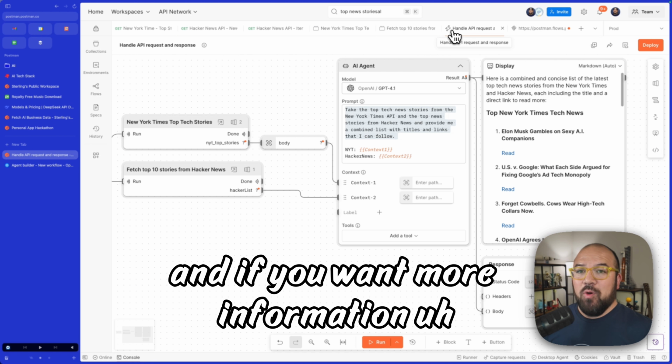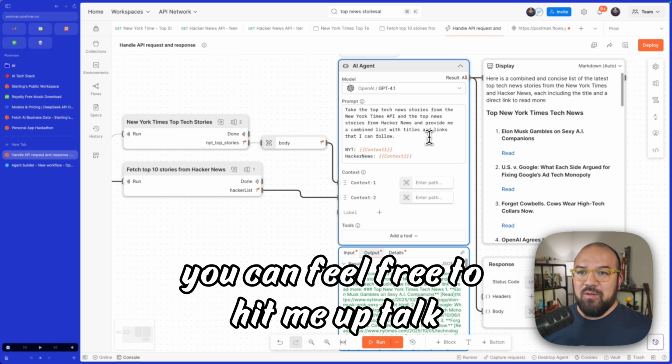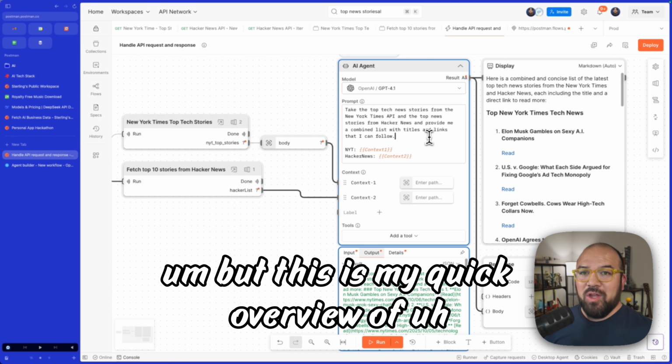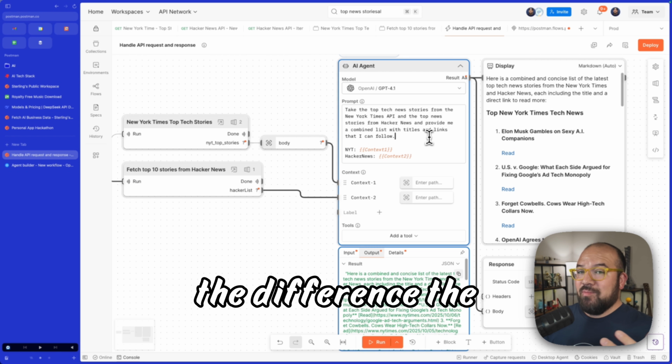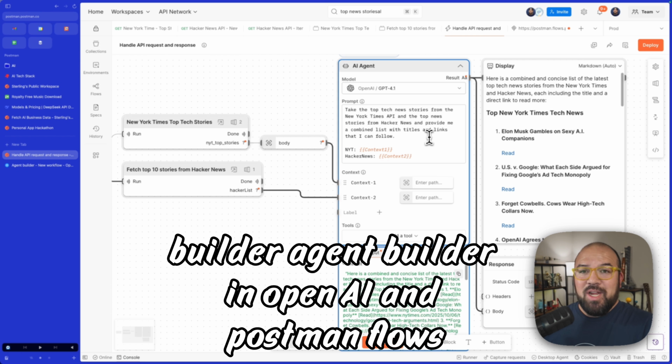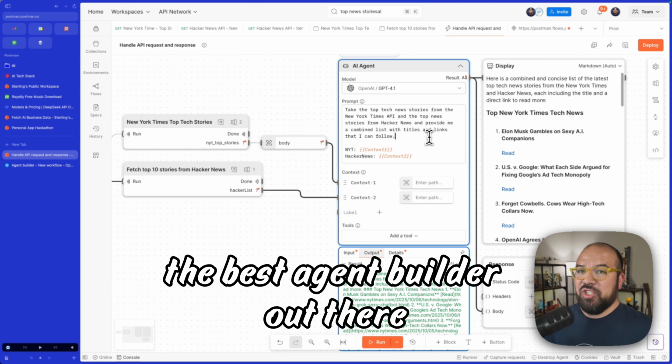And if you want more information, you can feel free to hit me up, ask me about the comments. But this is my quick overview of the difference between agent builder in OpenAI and Postman Flows, which is, in my estimation, the best agent builder out there.